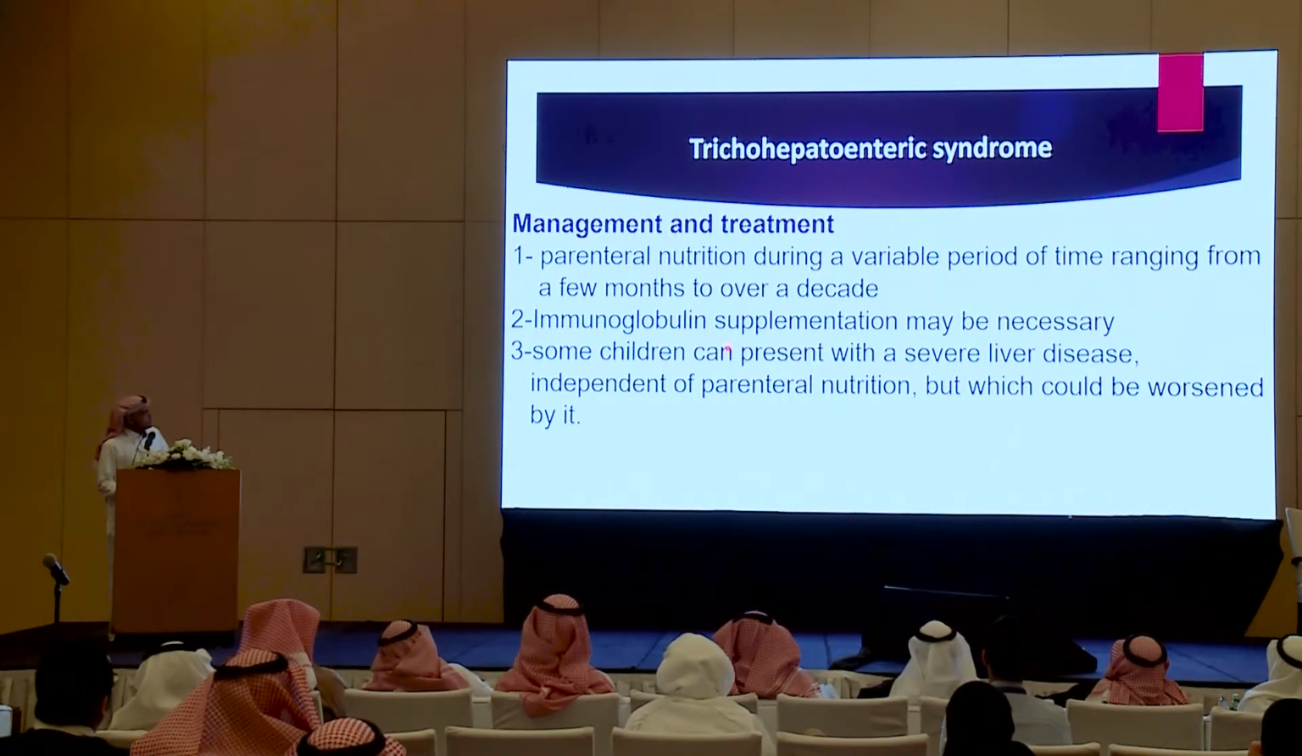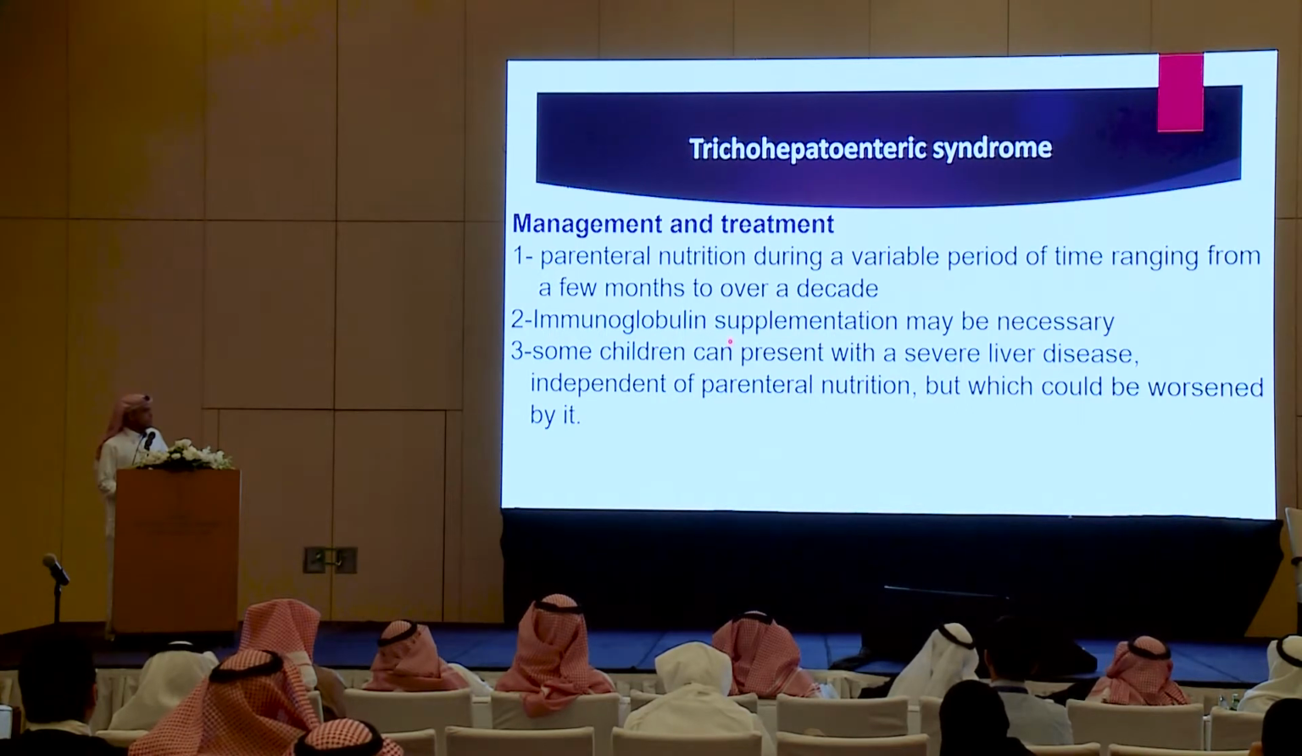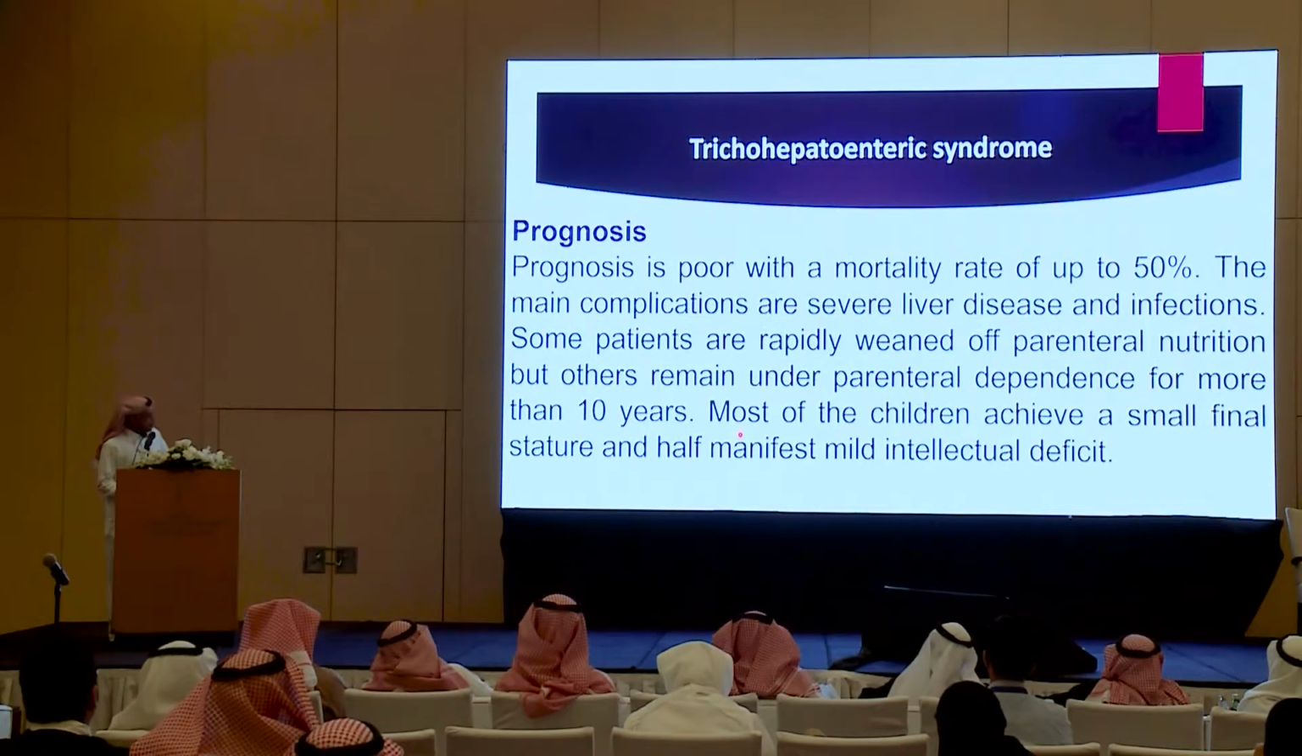Management and treatment: patients will require long-term TPN. They are prone to have recurrent infection because of a variable degree of hypogammaglobulinemia. Therefore, they need immunoglobulin from time to time. Prognosis is poor, with a mortality rate of more than 50%.